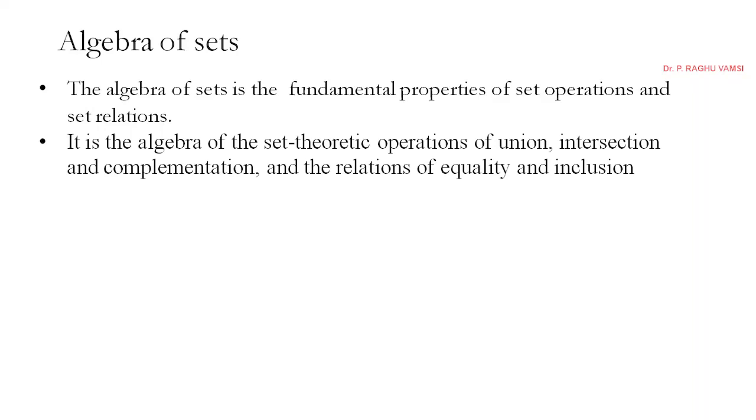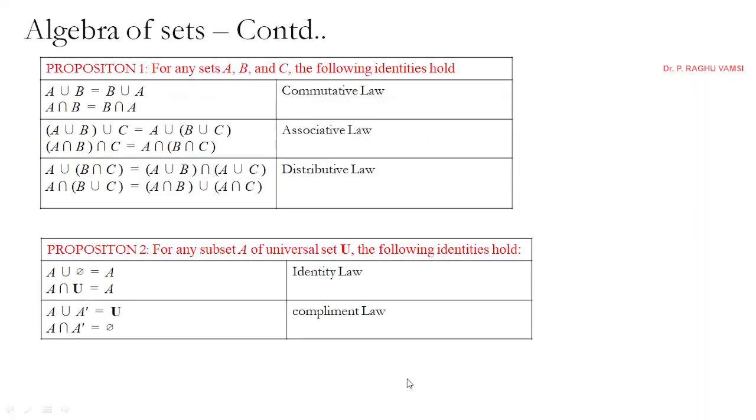Proposition 1. For any sets A, B and C, the following identities hold.